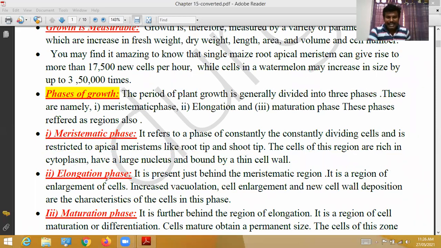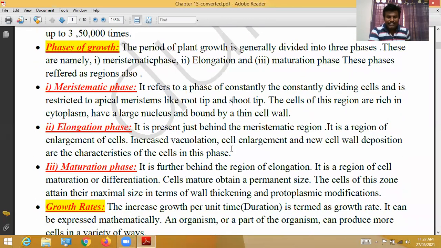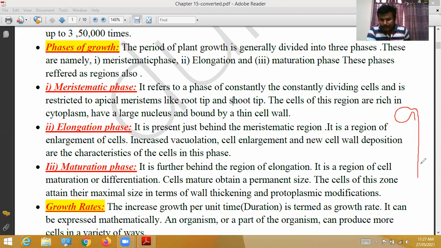Next one is the elongation phase. The word itself says the meaning. It is just behind the meristematic region. This is the root apical meristem, and this region is called the elongation region.